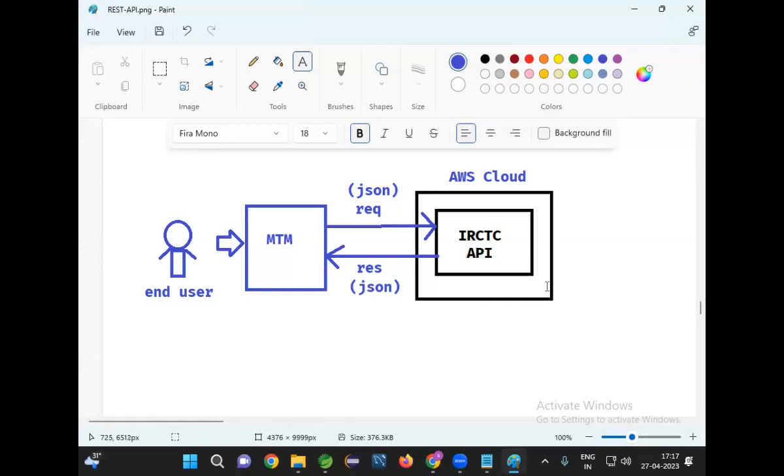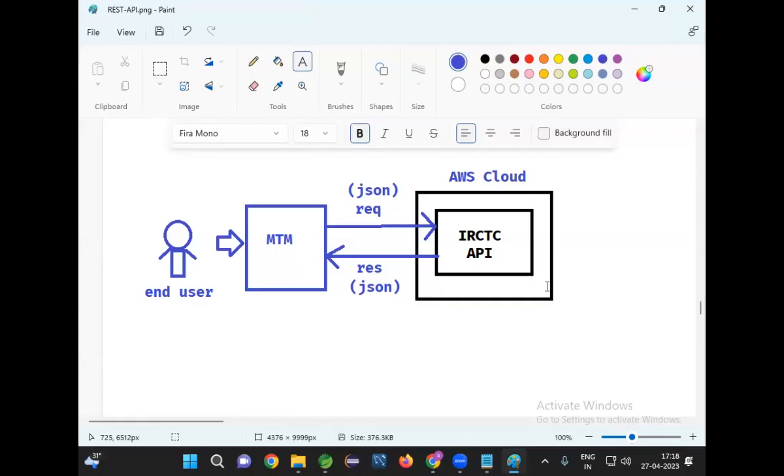First, in the REST architecture, two actors will be available. One will be acting as a provider, another one will be acting as a consumer. What is the role of the provider? Give some services to the consumer. What is the role of the consumer? Take the services from the provider. That is called B2B communication.